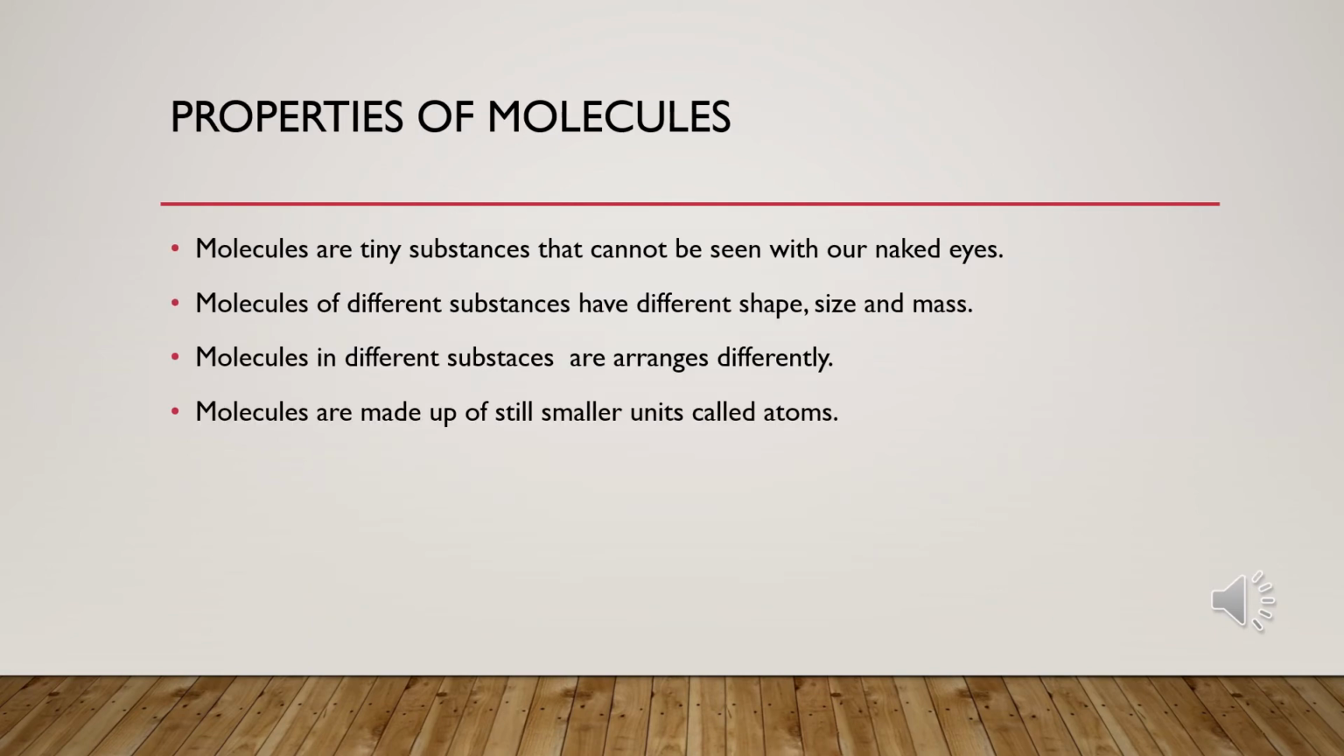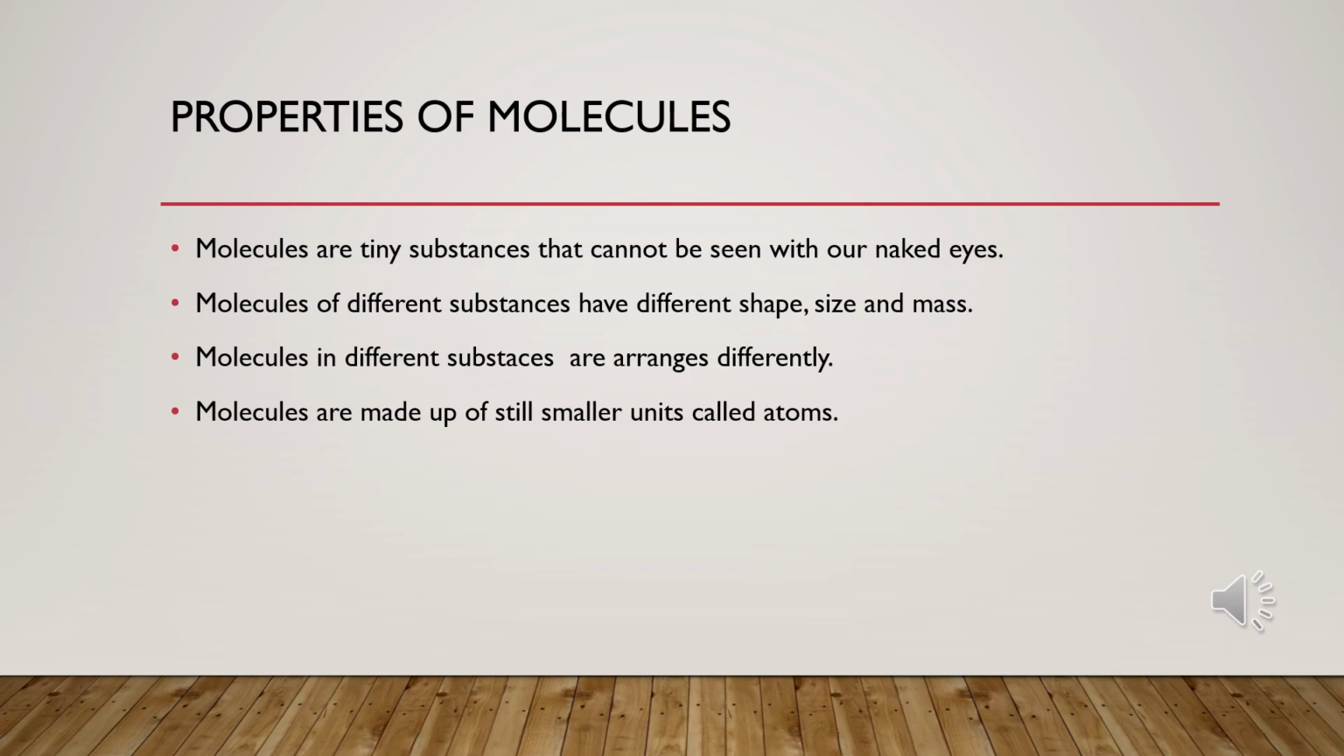So now if we talk about the properties of molecules, we can say that molecules are tiny substances that cannot be seen with our naked eyes. Molecules of different substances have different shape, size and mass. I have shown you this using blocks also in my activity. Then molecules in different substances are arranged differently. This also I have shown you with the help of blocks.